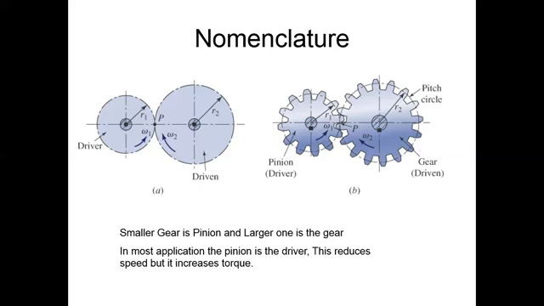Here I write the word: in most applications the pinion is the driver, right? Somewhere the pinion can also be the driven, where the gear is the driver. Now this smaller pinion has a smaller diameter, so it decreases the speed, but the torque is increased.